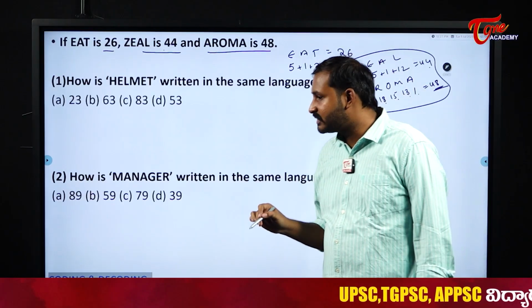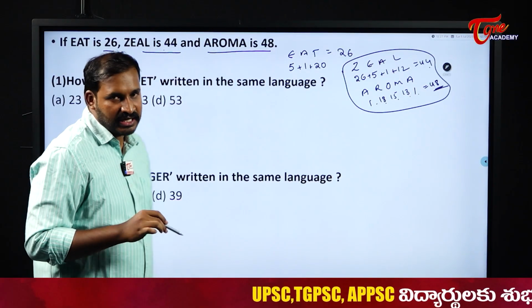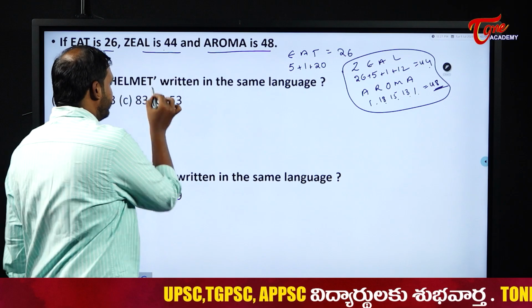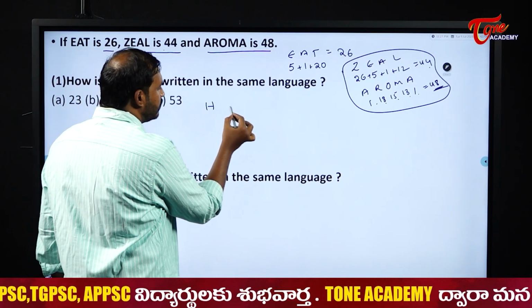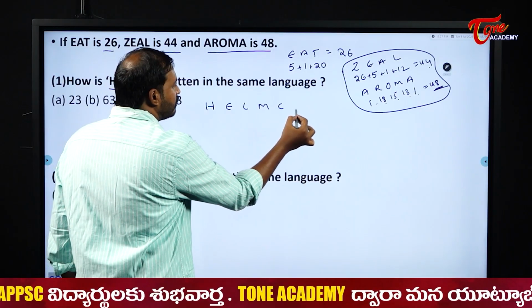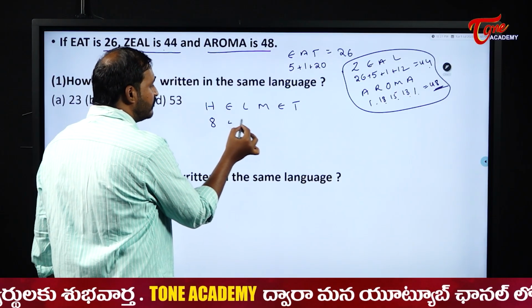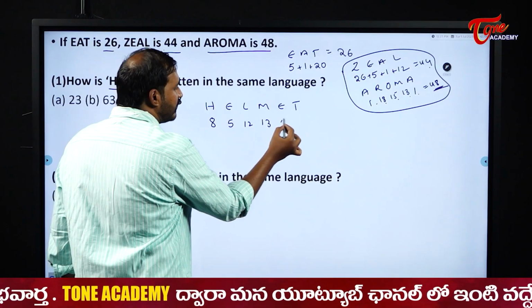Now similarly they are asking us about helmet. So helmet, how will it be coded? What are the place values? 8, 5, 12, 13, 5 and 20.